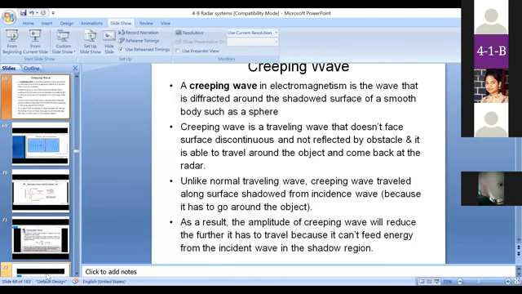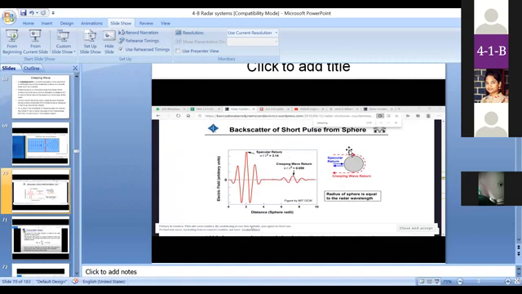These are the several regions. And here, the creeping wave concept. Creeping wave is nothing but, actually, whenever an electromagnetic wave touches the target, it is immediately reflected back towards the source, as in a normal specular wave. Okay. But the creeping wave is a concept which obeys diffraction. Here diffraction means it is not reflected back. It travels around the object. After traveling around the object, that means the shadow part of the object, it returns back again towards the source. Such types of waves are called creeping waves.